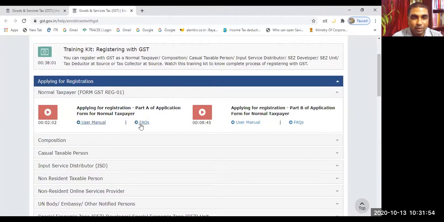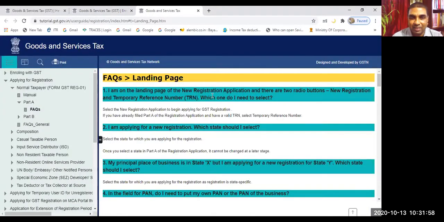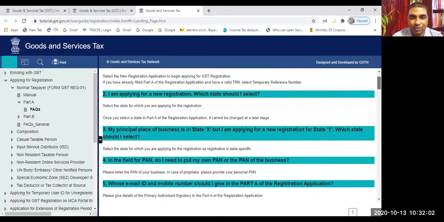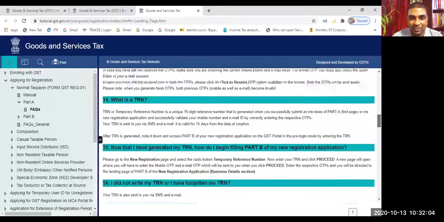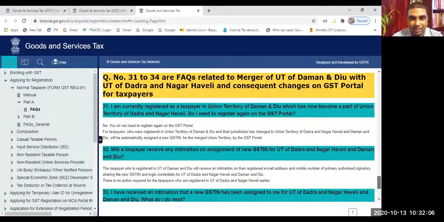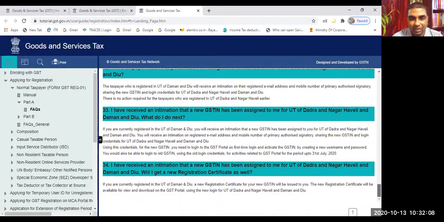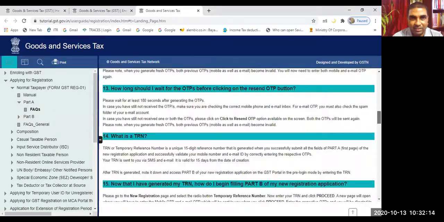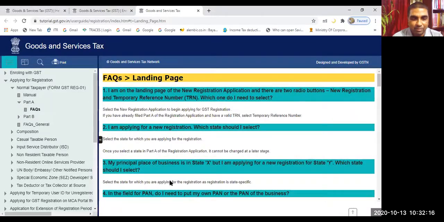There are also FAQs, frequently asked questions. We can see various questions are asked, such as who is required to go for registration, etc. All these things regarding registration are explained. There are 34 frequently asked questions, so you can go through them to learn. So this is the primary material I explained to you.